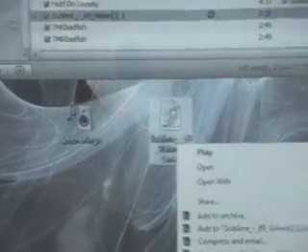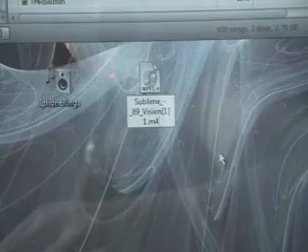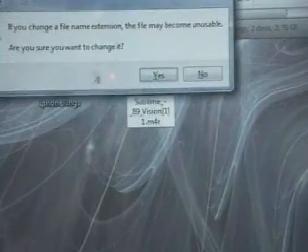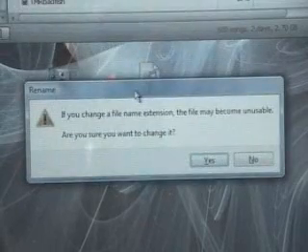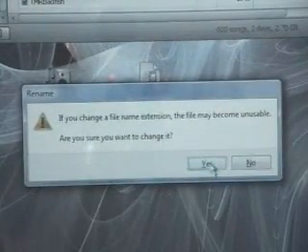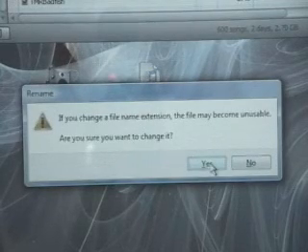Oh well, can't see it. Rename. You can see, here's 89 Vision. See how it says .m4a? You're going to delete the A and add an R for ringtone. Click enter. It'll pop up that little window. Just click yes, because it will be usable for a ringtone on your iPhone.